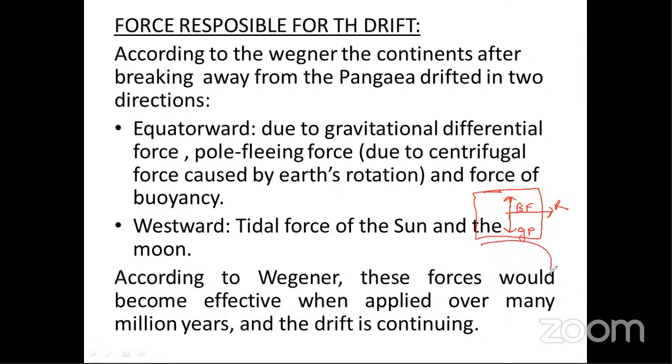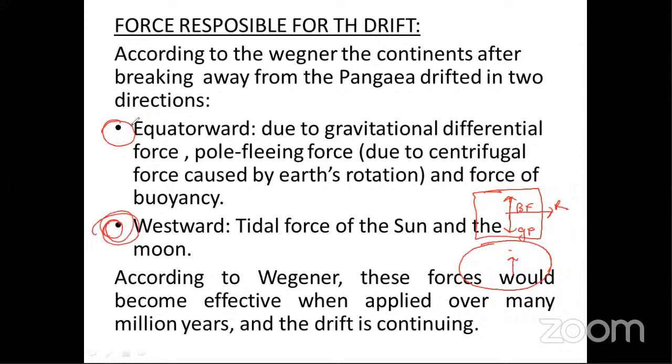As our Earth is not completely spherical, it's an oblate spheroid, bulging at the equator. So these two forces are not exactly opposite to each other, and due to this, the resultant force is applied toward the equator. The Indian peninsula is moving toward the equator, and South Africa is also moving toward the north. Because of this movement, we know the consequence: the Himalayas were formed, and the Alps mountains were formed in Europe. These two forces became the weakest point of Wegener's theory.